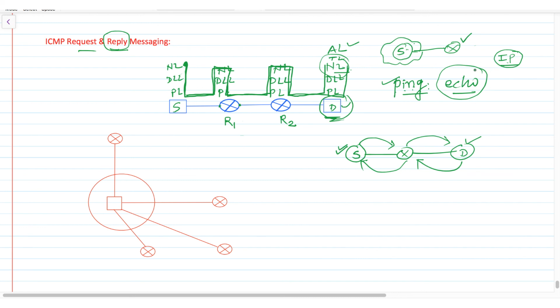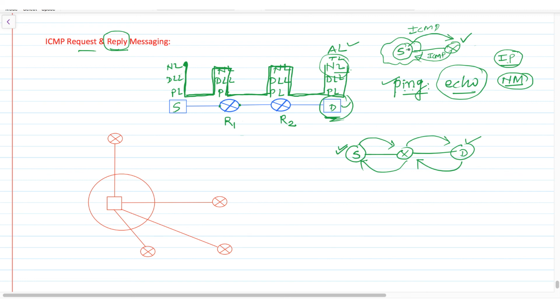Next, it will require a network mask. So first it will identify its default router, and after identifying the default router, it is going to ask this router what the network mask for this network is. This request will be through an ICMP request, and this router is going to reply through an ICMP reply, and it is known as network mask request and reply.